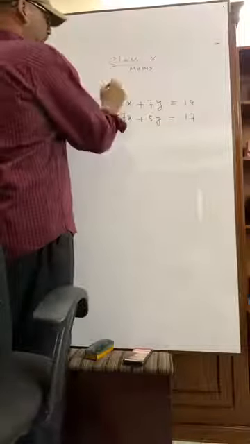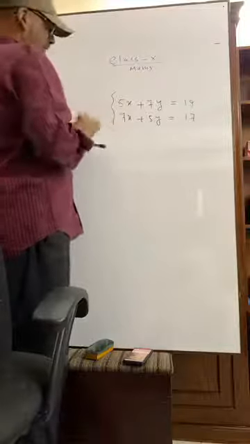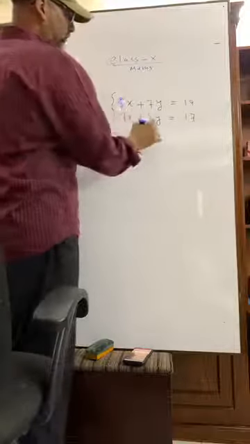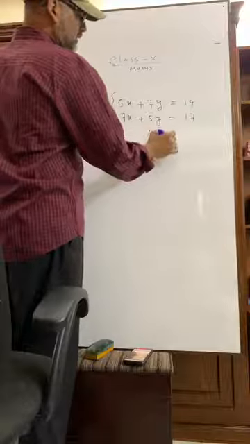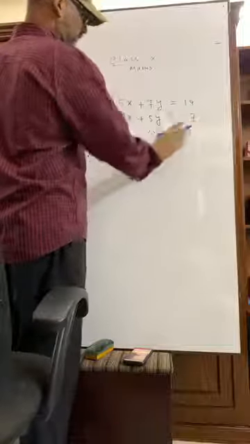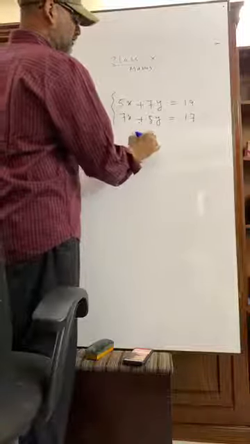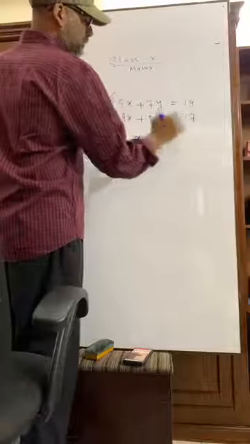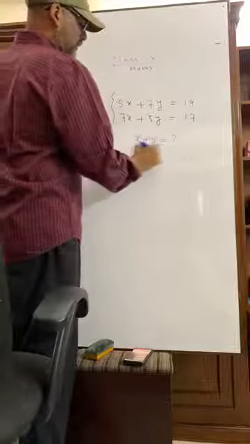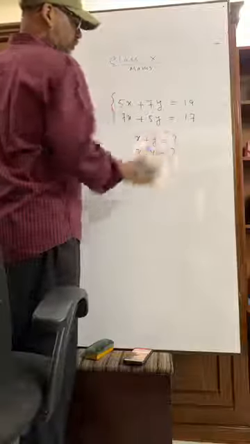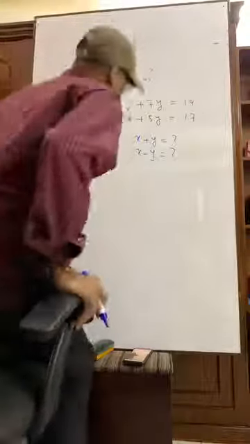Can you tell me what is the value of x and y? Wait, just tell me what is the value of x plus y? X plus y equals what? X minus y equals what? What will you do?